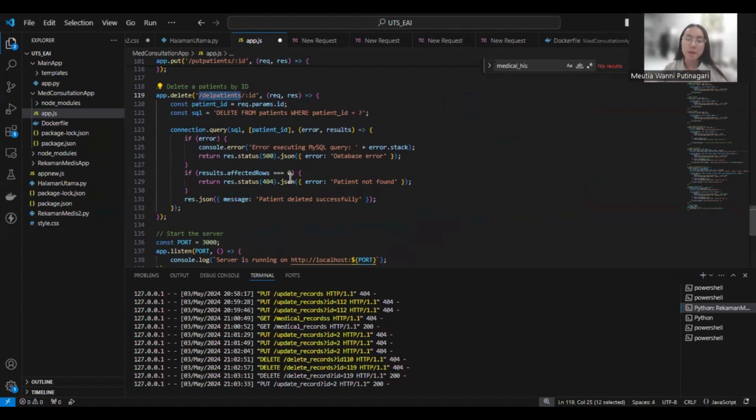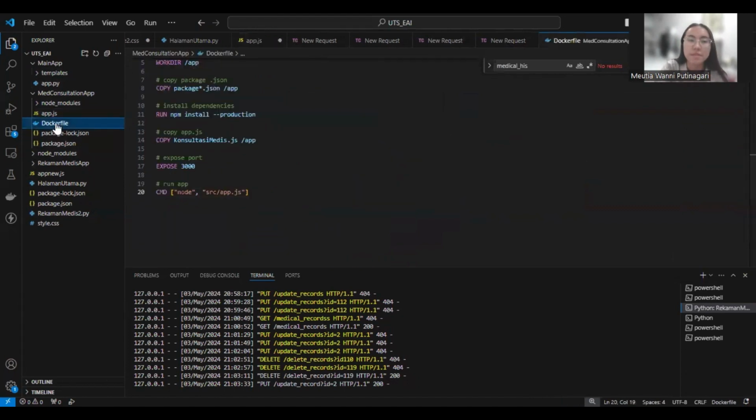The next one is about the Dockerfile. We also wrap the code with a Docker image to transform all the data into containers and images in both services. In this case, we have two Dockerfiles. The first one is in the first service.